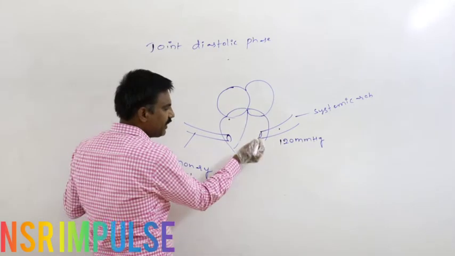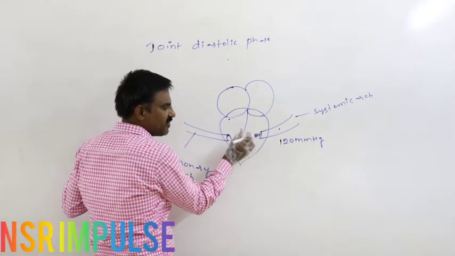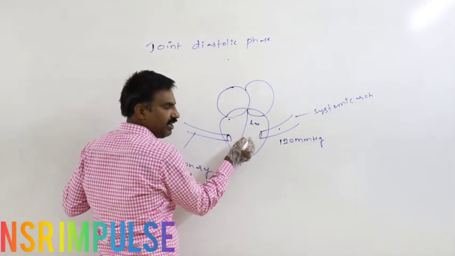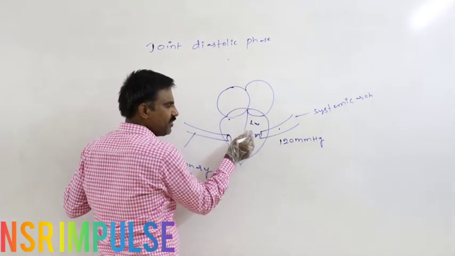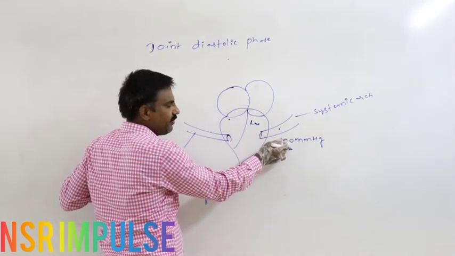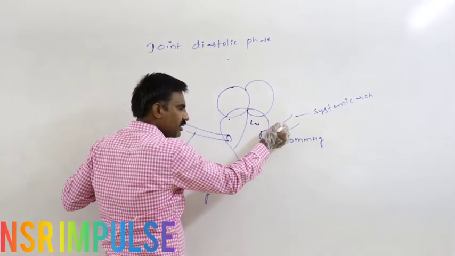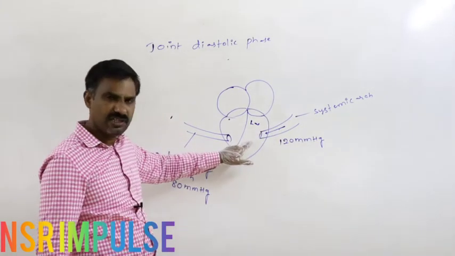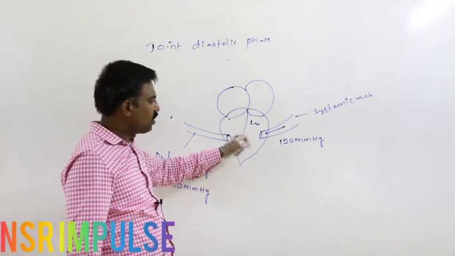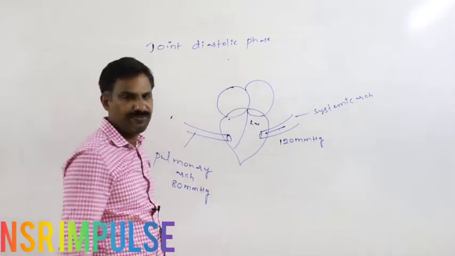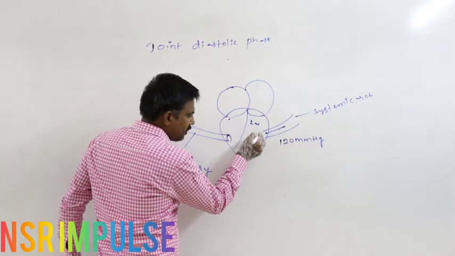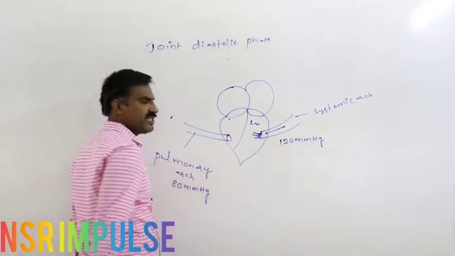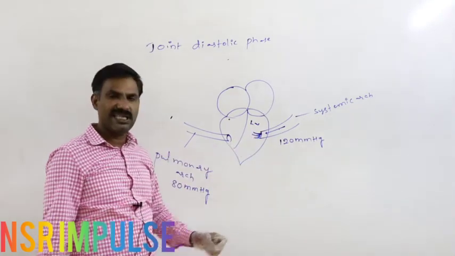For example, due to the relaxation of the left ventricle, if pressure becomes less than 120 mmHg, blood tries to flow reversely from the systemic arch into the left ventricle. To prevent that reverse flow of blood, the aortic valve present at the base of this opening gets closed.